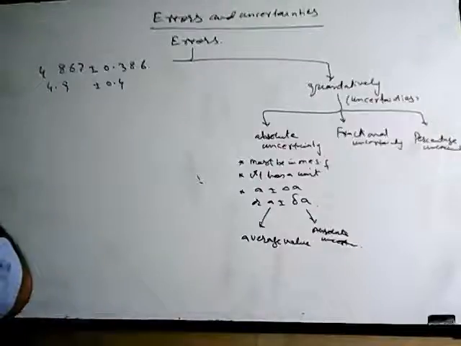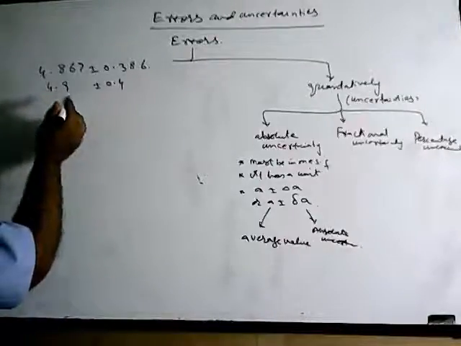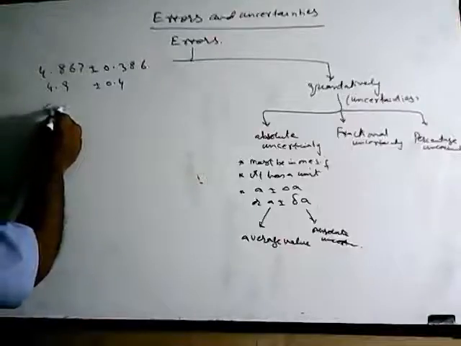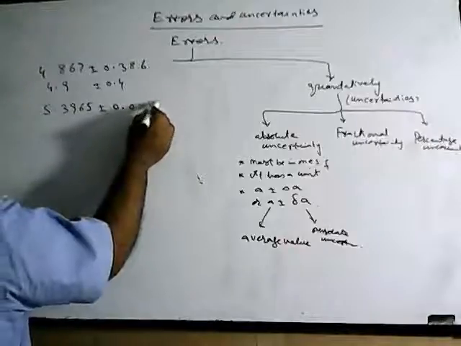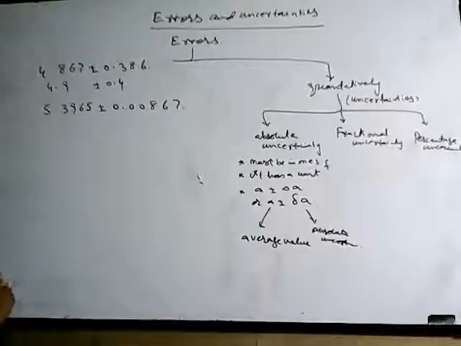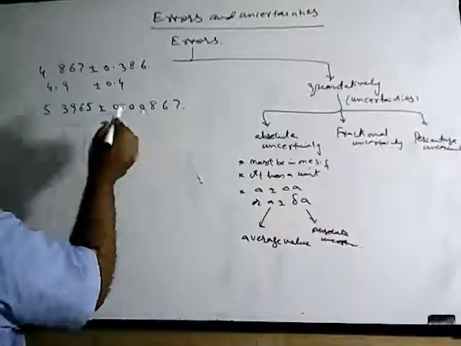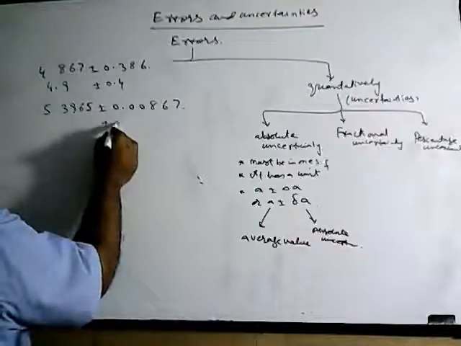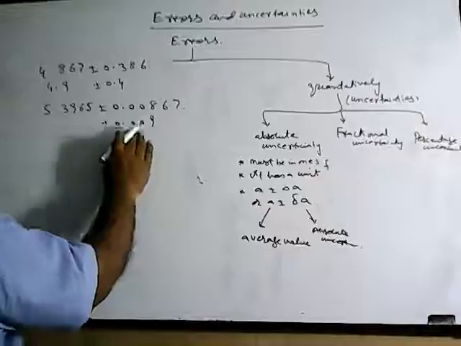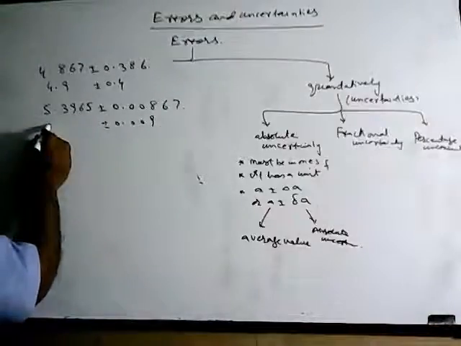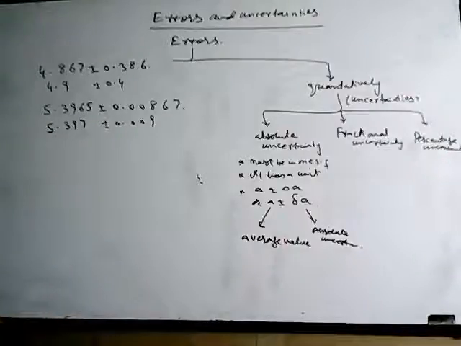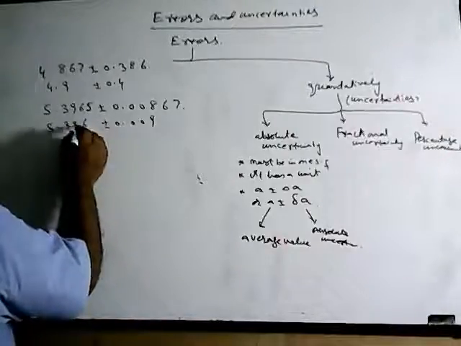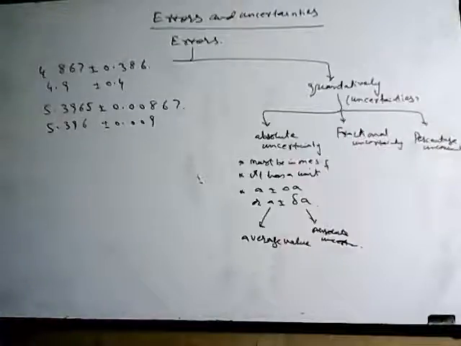For example, if it's written like this one, first of all I would like to express this in one significant figure, so it will be 0.009. Now these are three decimal places, so I'll put three decimal places here. It's 5.39 and then 6, so 7 or 6, it's up to you. If you retain 6 or you make it 7, it's up to you. So 5.396 plus minus 0.009.